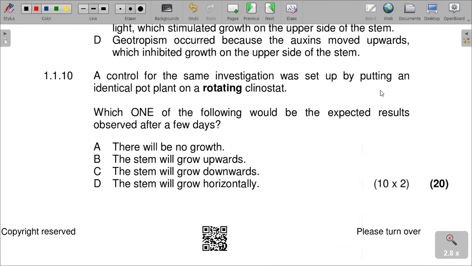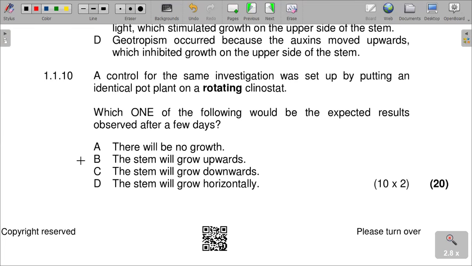If placed on a rotating clinostat, the stem will grow horizontally.